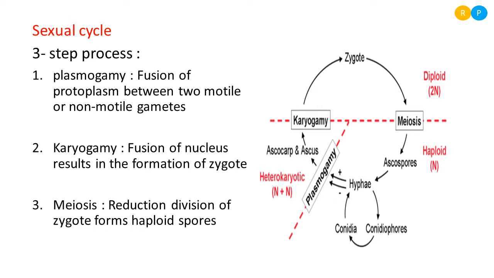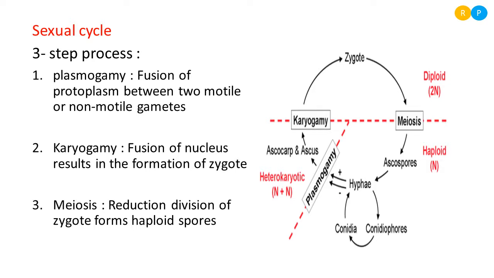Again these spores migrate away from the parental body, and they will give rise to the formation of new fungi. So this is how the sexual cycle commonly takes place in fungi. Clear, right? So you can see in the schematic representation here. The first step is plasmogamy, where the fusion of protoplasm takes place between two motile or non-motile gametes.